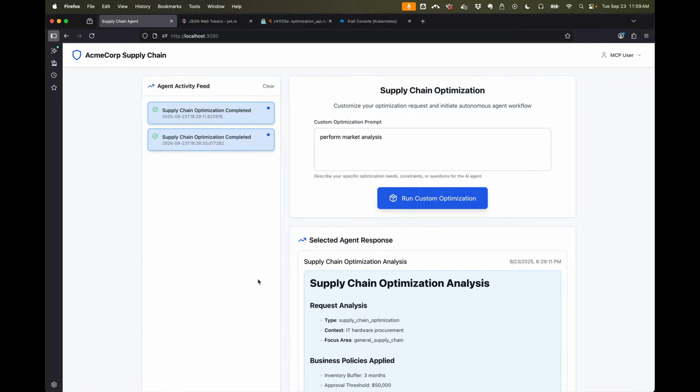I'm the Global Field CTO at Solo.io, and this is part 2 in a series on AI agent identity and access management. In the first part, we looked at agents calling other agents over A2A, agents calling MCP servers, but then securing the underlying connectivity with agent identity based on SPIFFE and issuing and exchanging on-behalf-of tokens that represent the agent acting on behalf of a user.